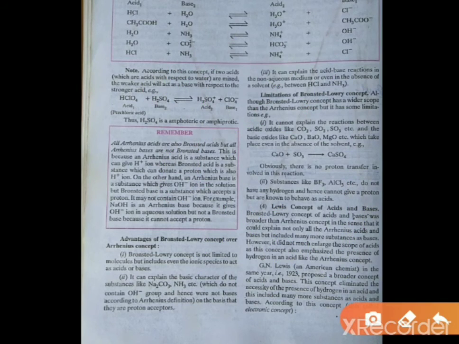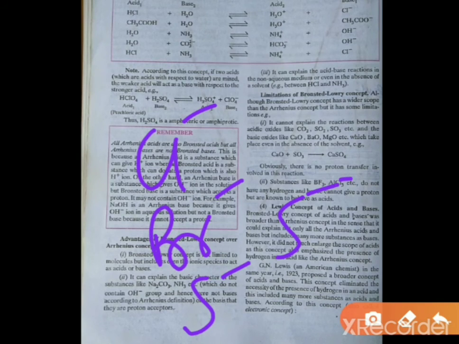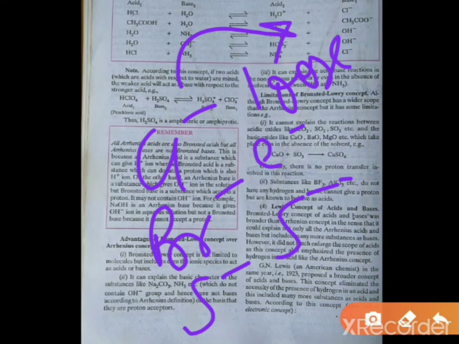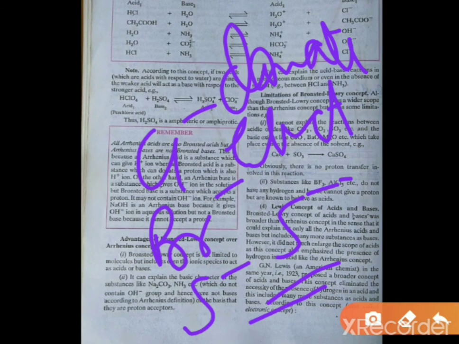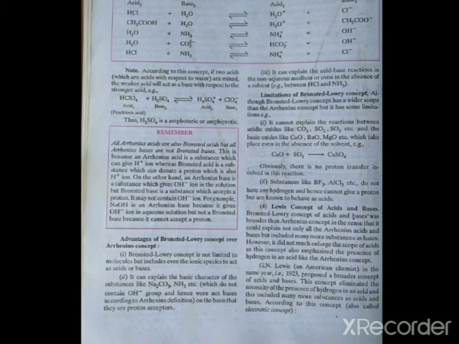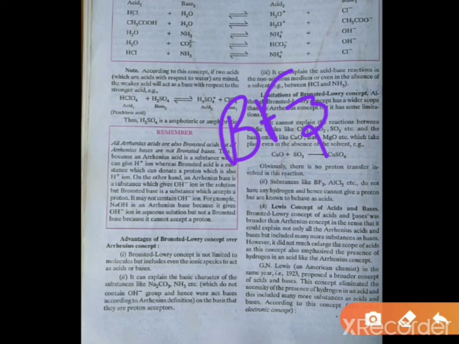And all the negative species, whether it is Cl minus, Br minus, or S2 minus, are Lewis bases because they have the tendency to donate electrons. So these are Lewis bases, and the positive species are Lewis acids. There are some neutral species also which are considered Lewis acids, like BF3, SnCl4, etc.